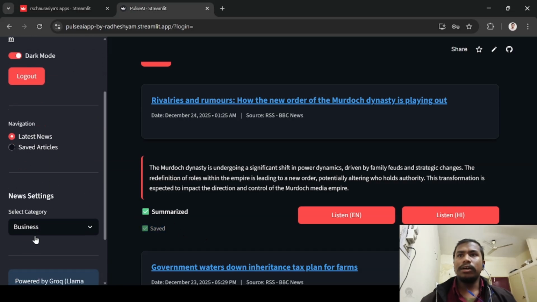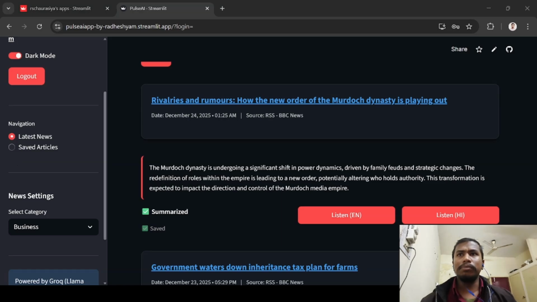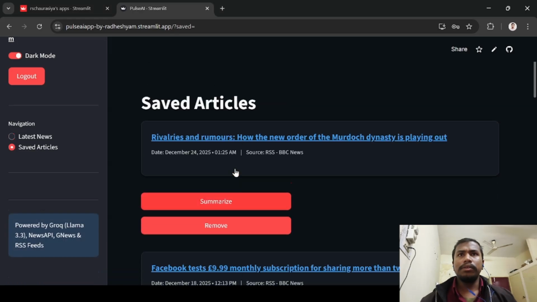The saved news or articles are shown here, like the news related to Rivalry and rumors, how the new order of the merchant dynasty is playing out. When I save the news, it shows in the saved article tab.